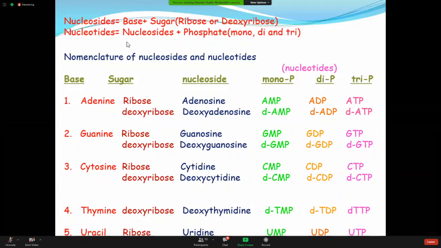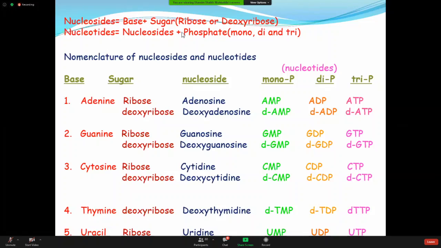Try to understand. Before that, you should know another nomenclature here. You already knew it, nucleotide. It is a combination, I told you, of the base, sugar and the phosphate. Suppose from the nucleotide, you are removing the phosphate part, it is converting into a nucleoside. So the basic difference between these two: the nucleoside doesn't have the phosphate, the nucleotide has a phosphate.